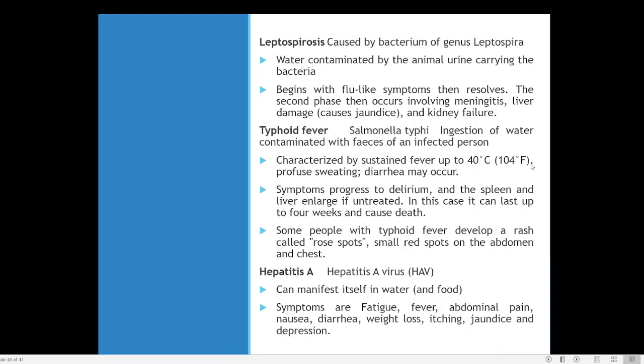So you know, if the temperature is 101 or 102 degrees, you know how difficult it may be for you. So if the temperature is reaching 104 degrees, then it is very high fever. Such high fever is the speciality of typhoid fever, and diarrhea may be occurring. The person will be having a lot of sweating.